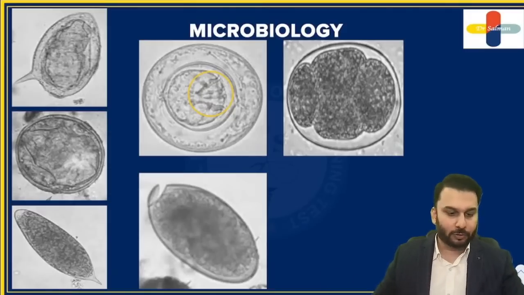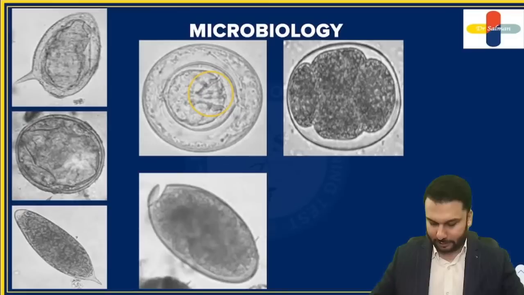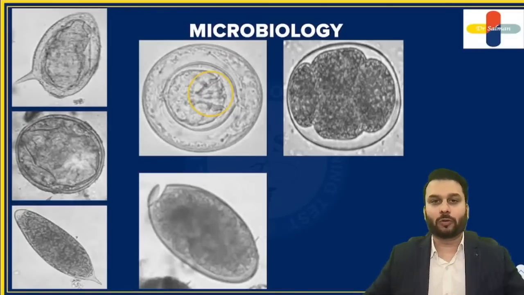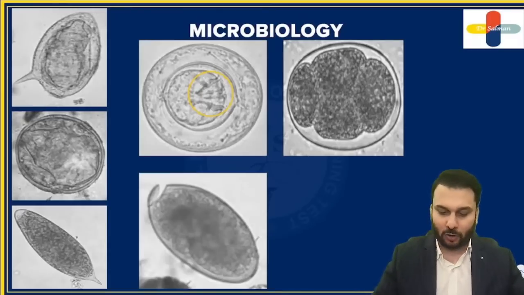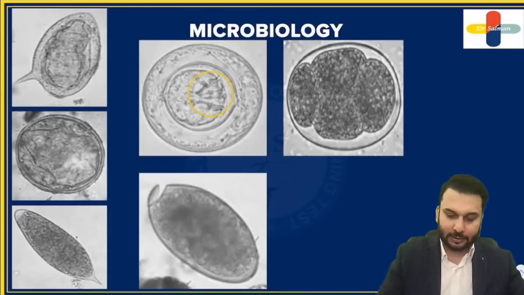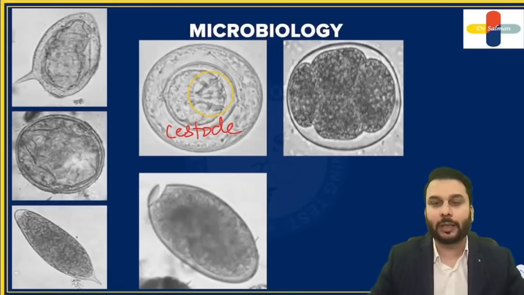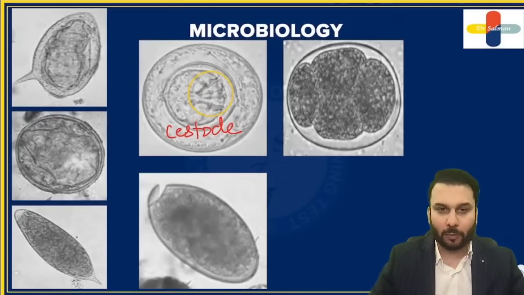So if you saw the three pairs of hooklets, you all know this is nothing but the egg of a cestode, right? This is the egg of a cestode, or what we call a tapeworm, right? This is the egg of a cestode or a tapeworm.